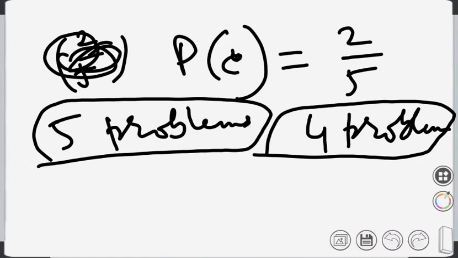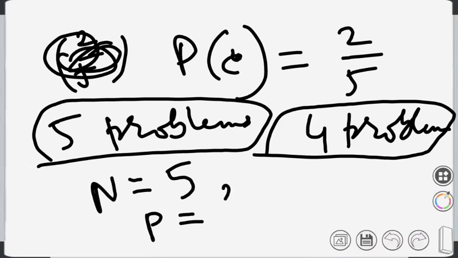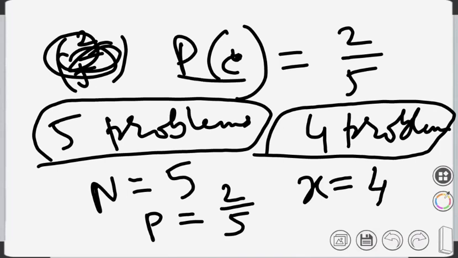Now for that we will be using binomial distribution. Simply we will write n equals to how much? 5, because here there are 5 problems. P is the probability, equals 2 by 5. And x equals 4, because 4 problems correctly, and here correct is given.